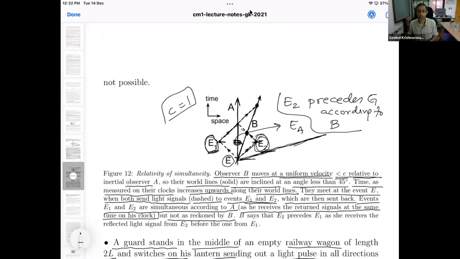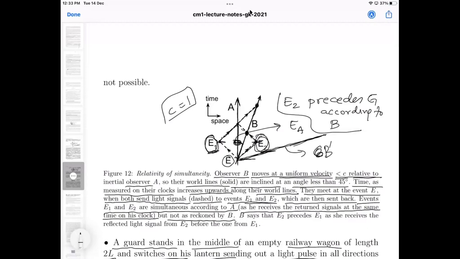Okay. So you are saying that B's world line, this is some kind of B's world line, or let me call it B prime's world line. B prime is some kind of superluminal observer, and you are asking about what kind of light signals B prime can send out. Is that roughly what you're asking?